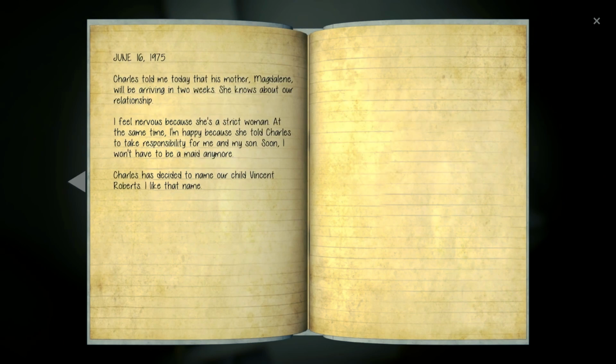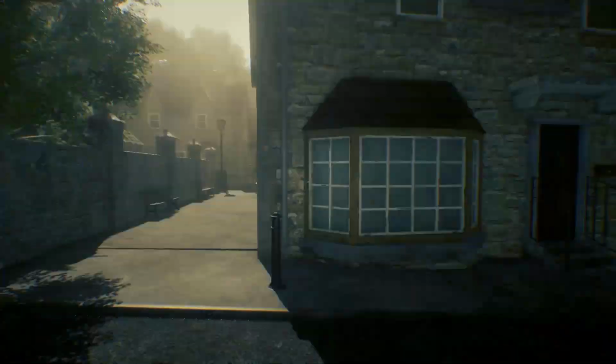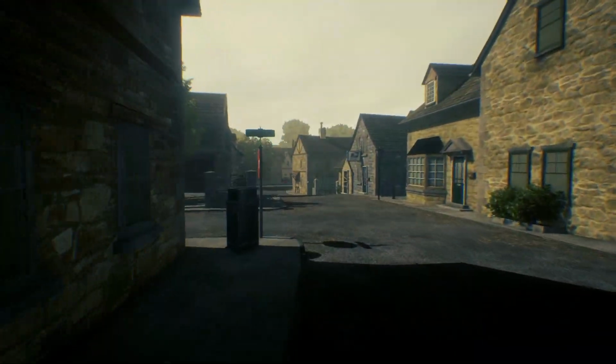Final entry. On June 16th, 1975, Charles told me today that his mother, Magdalene, will be arriving in 2 weeks. She knows about our relationship. I feel nervous because she's a strict woman. At the same time, I'm happy because she told Charles to take responsibility for me and my son. Soon, I won't have to be a maid anymore. Charles has decided to name our child Vincent Roberts. I like that name.